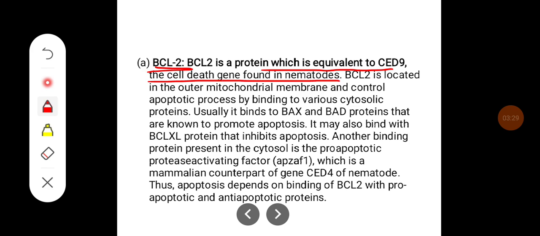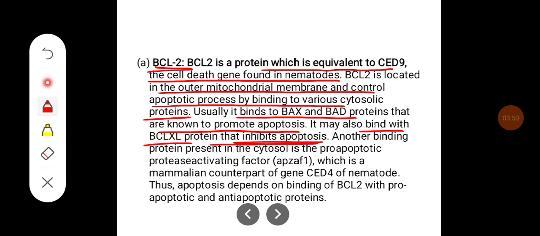BCL2 is located in the outer mitochondrial membrane and controls the apoptotic process by binding to various cytosolic proteins. Usually it binds to BAX and BAD proteins that are known to promote apoptosis. It may also bind with BCL-XL protein that inhibits apoptosis.